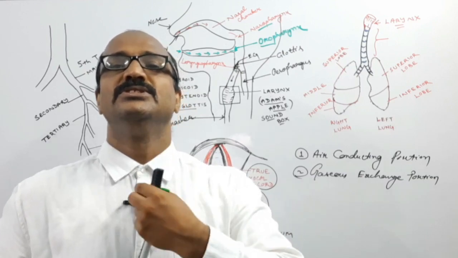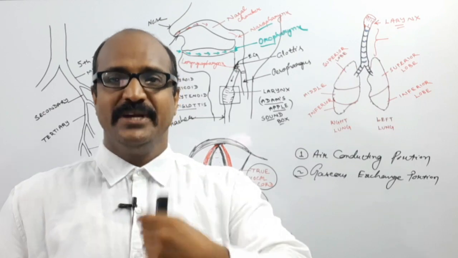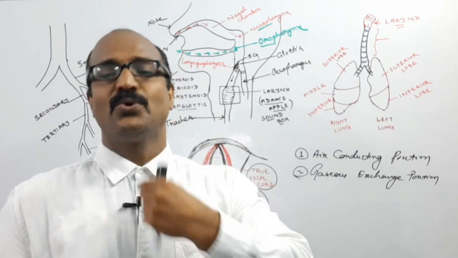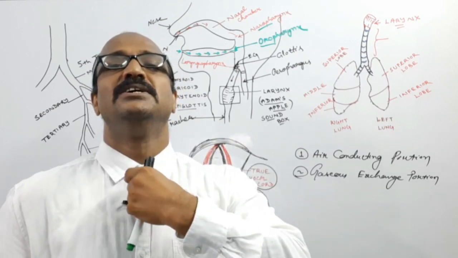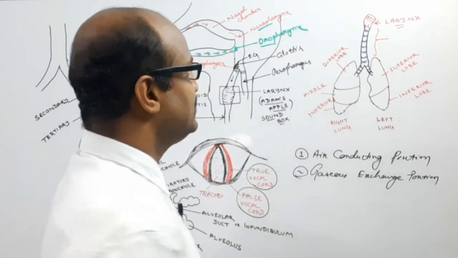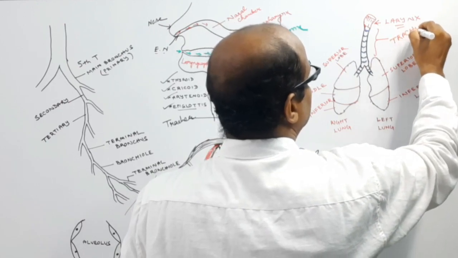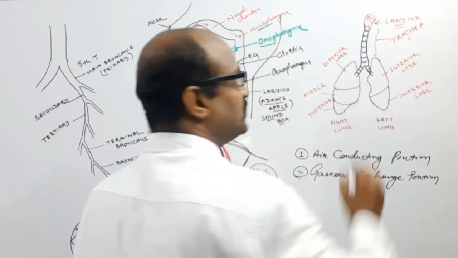This pipe-like or windpipe structure, entering into the thoracic cavity from the neck region, from this Adam's apple, is known as the trachea.